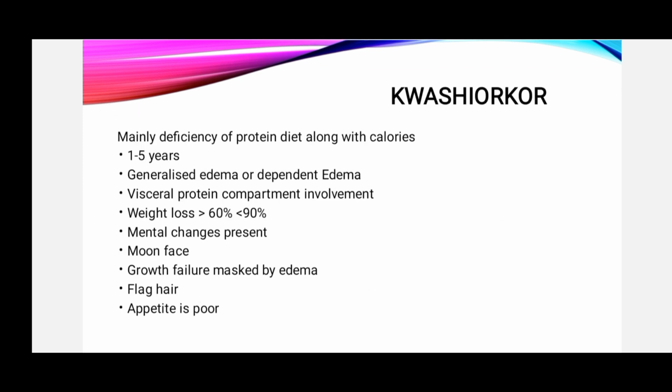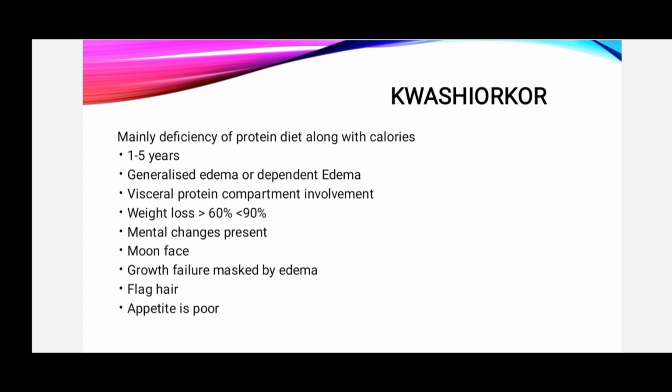So students, the second is kwashiorkor, mainly a deficiency of protein in the diet along with calories. This occurs at the age of 1 to 5 years in children. Generalized edema or dependent edema is present. Previously we discussed that in marasmus no edema is present, but in kwashiorkor edema is present.